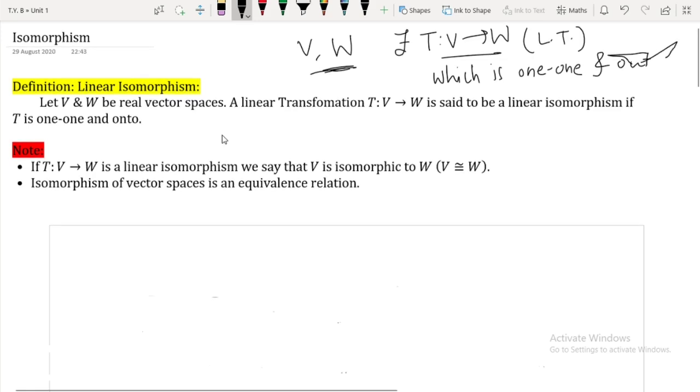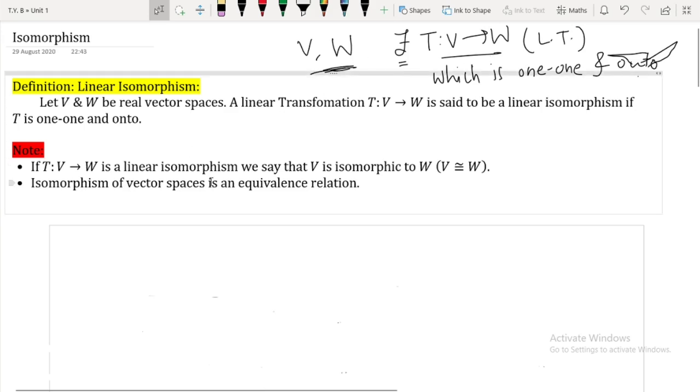Now try to understand: there exists in the sense that it may happen that one student gets a different linear transformation and another gets a different one. It is not like the linear transformation will be one and the same. So just take note of that.